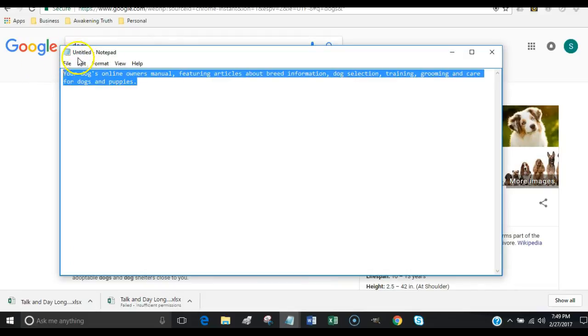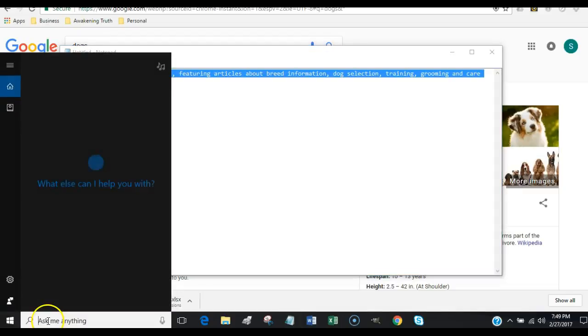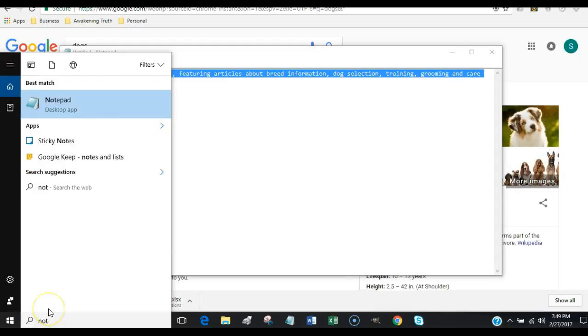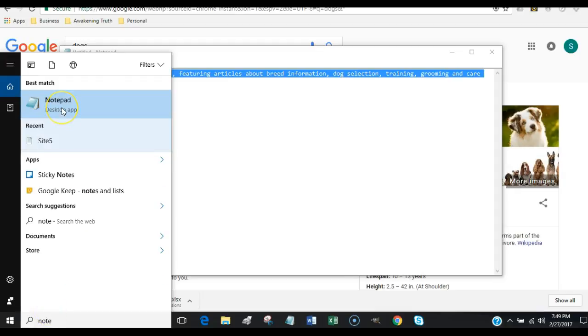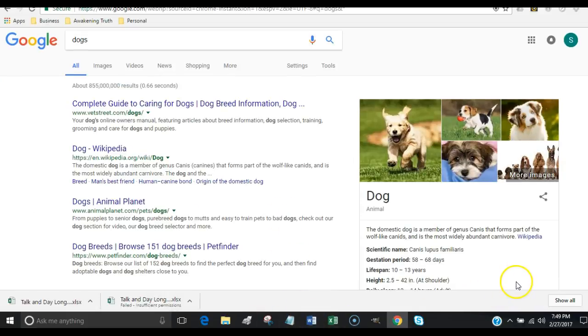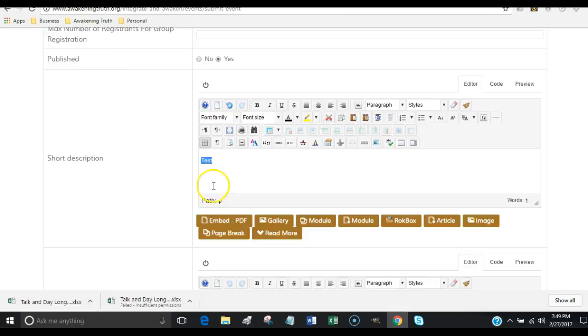And if you Google on here for your particular computer, you should be able to type in here Notepad, and then on desktop, you should be able to find that. And then what I typically do, you're going to use it a lot, I would just go ahead and pin it from your taskbar so it ends up coming down here. Okay, so then we're going to come in here and we're going to submit an event. We're going to put that in there.